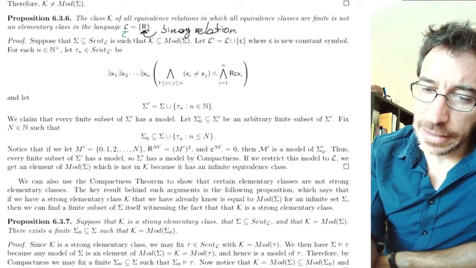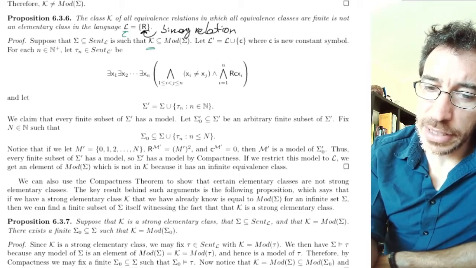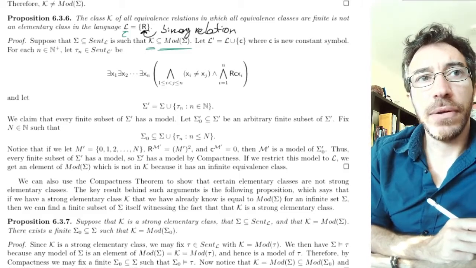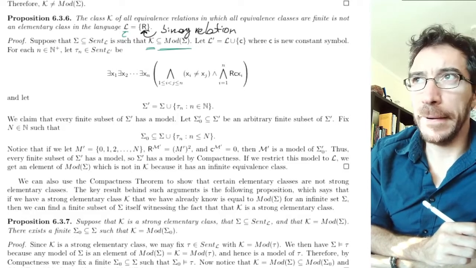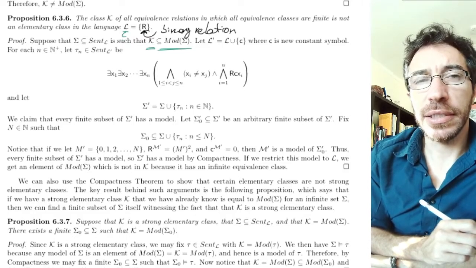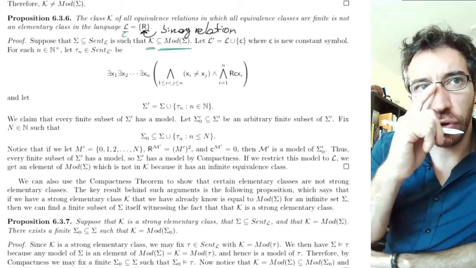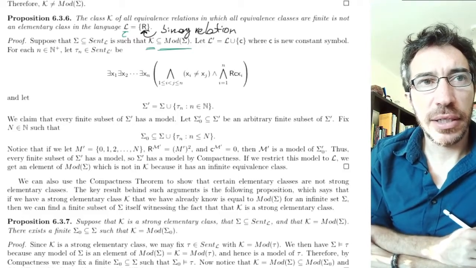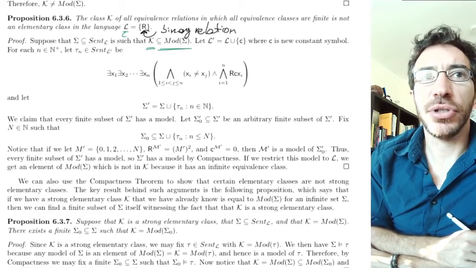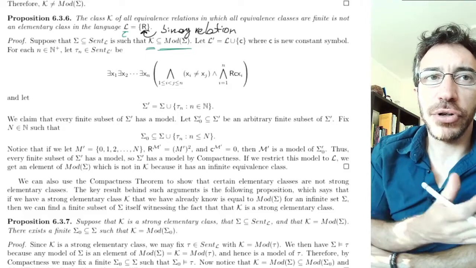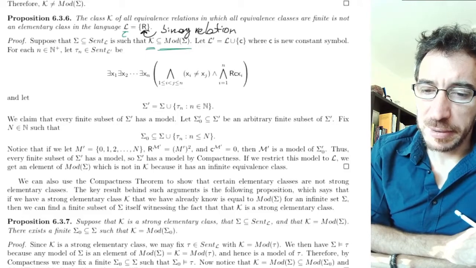Such that the class K is a subset of Mod sigma. Mod sigma, I think we defined this in class. So you can look it up in our notes, or again, look up what it means. It's the set of all models of sigma, so the set of all structures that are models of all the sentences in sigma at the same time.